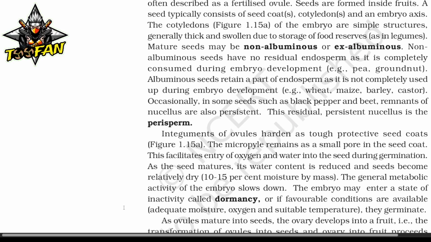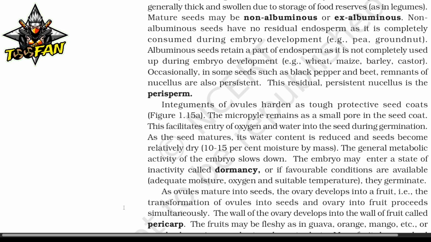Integuments of the ovules harden as tough protective seed coats. The micropyle remains as a small pore in the seed coat that facilitates entry of oxygen and water into the seed during germination. As the seed matures, its water content is reduced and the seed becomes relatively dry, 10 to 15 percent moisture by mass. The general metabolic activity of the embryo slows down. The embryo may enter a state of inactivity called dormancy, or if favorable conditions are available, they germinate.